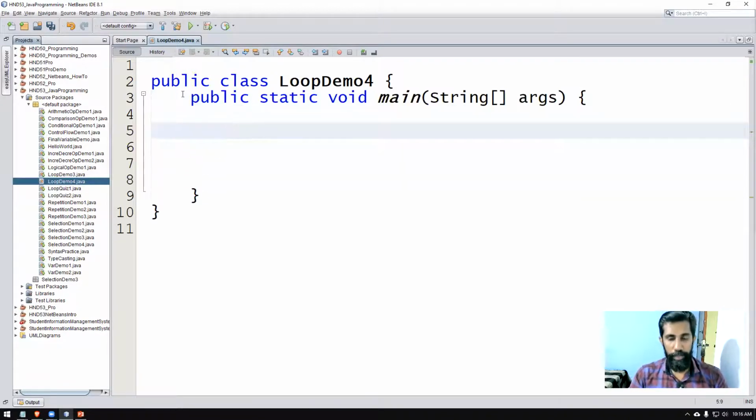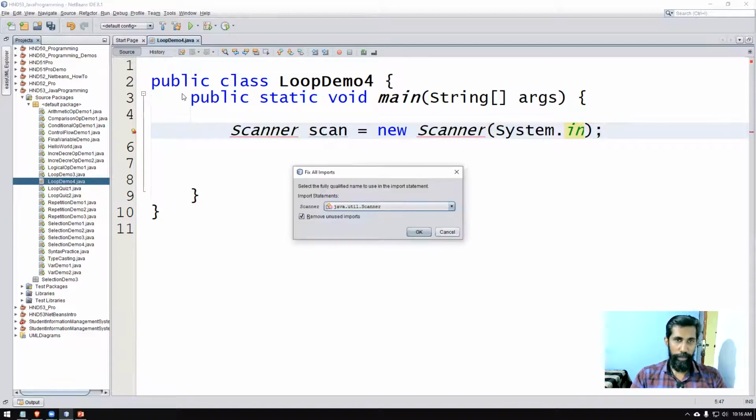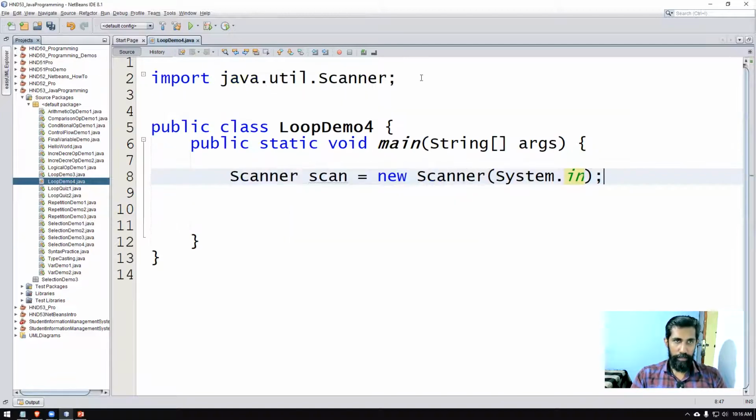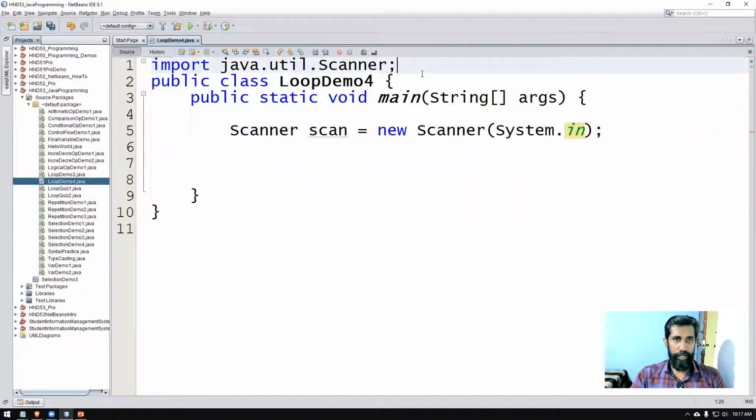Children, here I'm going to target the input from keyboard. So, if you want to work with the keyboard, we have worked with the scanner class. Scanner scan is assigned the value. So we create a scanner object here and we have to import the package. We'll keep that code a little bit like that.